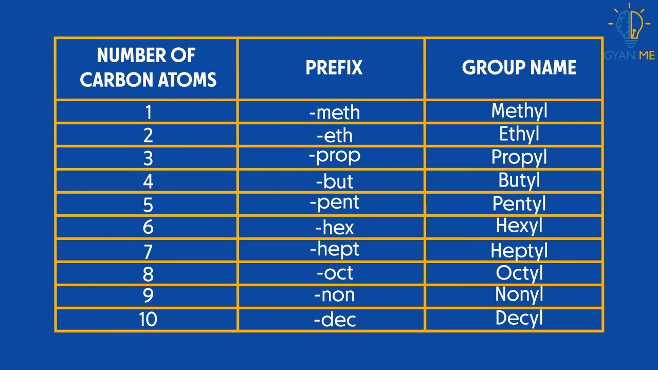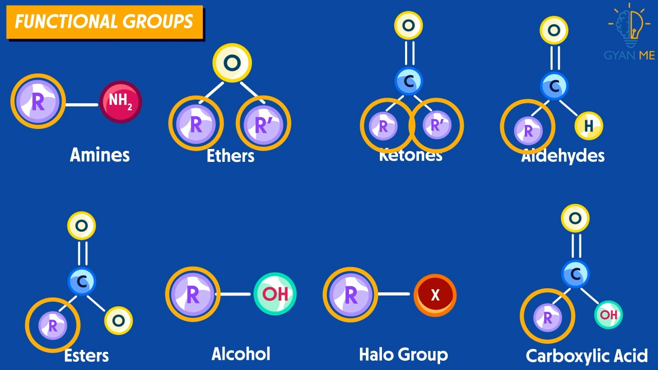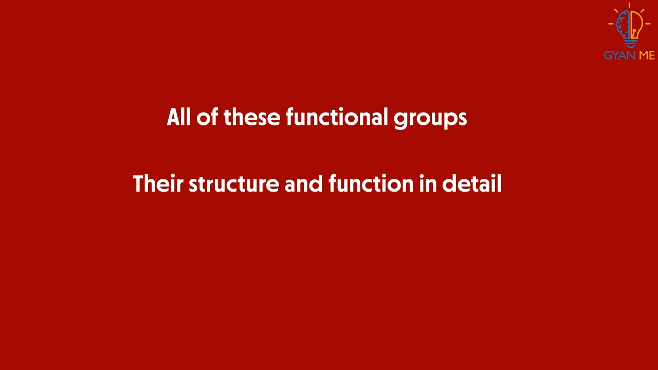As you can observe, all these functional groups have an alkyl group R or R dash attached in front of the dash. Thus, all functional groups have one atom which can bond with the carbon of alkyl groups like methyl, ethyl, propyl, butyl, etc. We will see all of these functional groups, their structure and function in detail in our coming videos.